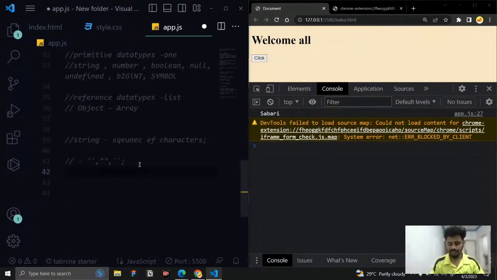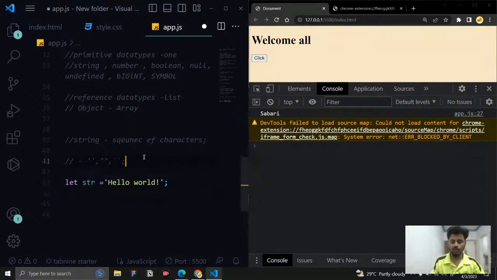For example, let str equal to, you can simply say a string. Now I need to know what the data type of this is. There are two ways to understand it. One is with the help of VS Code. You just hover over your variable, and it will tell what data type it belongs to. You stored a value, so the data type is string. This is an easy way to do it.